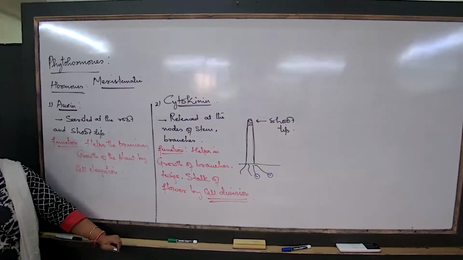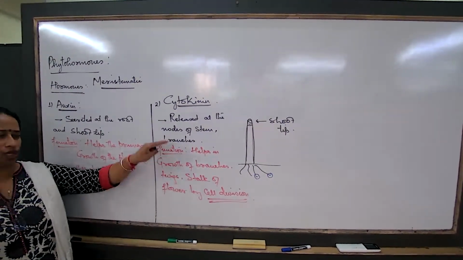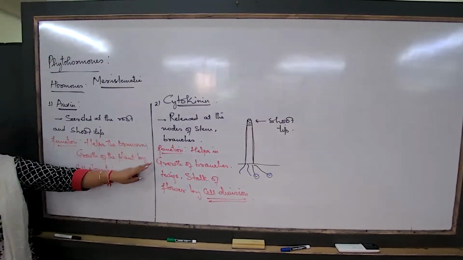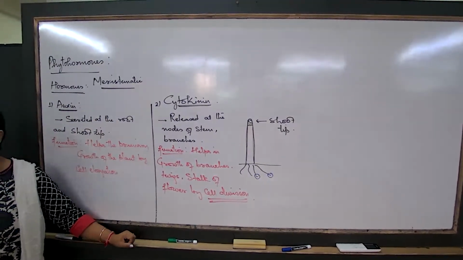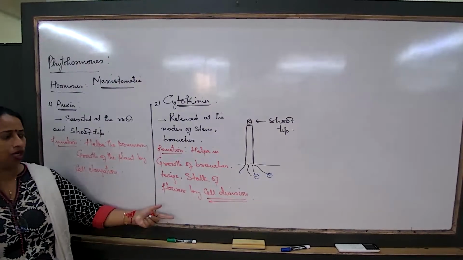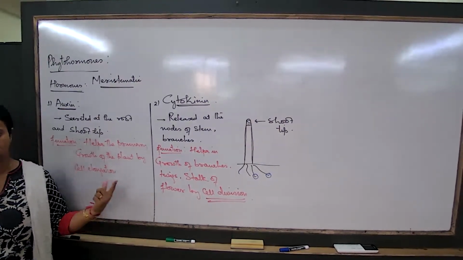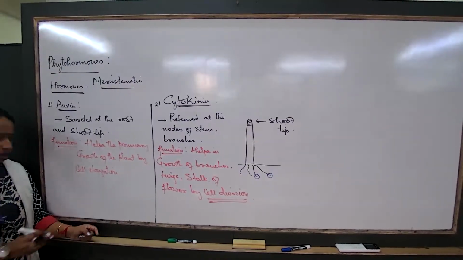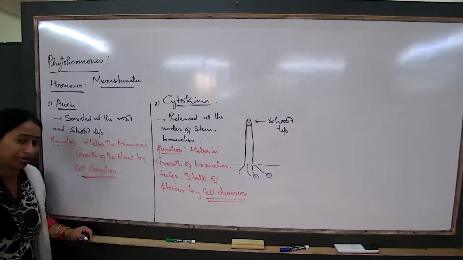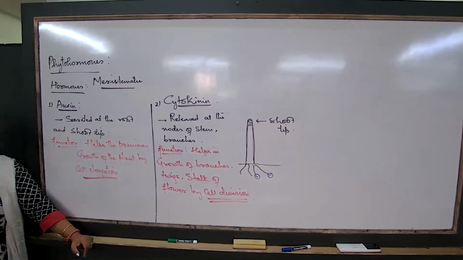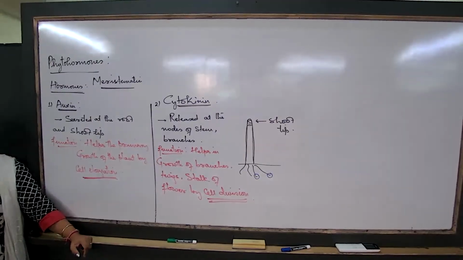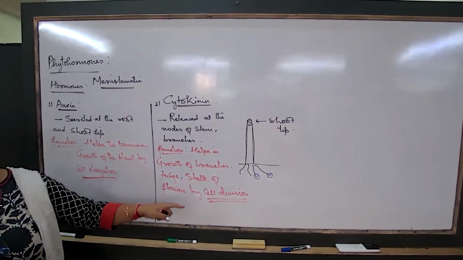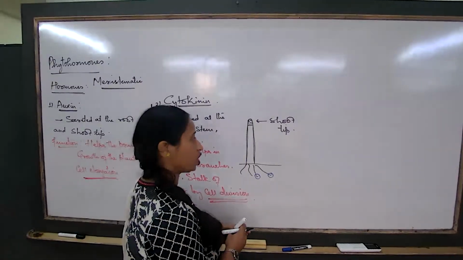Cytokinin has many more functions, but you are learning only one function. Cytokinin also helps in closure of the stomata, chloroplast formation, and many more, but only one comparative function you are learning here. So for auxin, see here, I wrote cell elongation. It is only making the cells longer, no division at all, but still growth. Cytokinin helps in cell division and then growth.